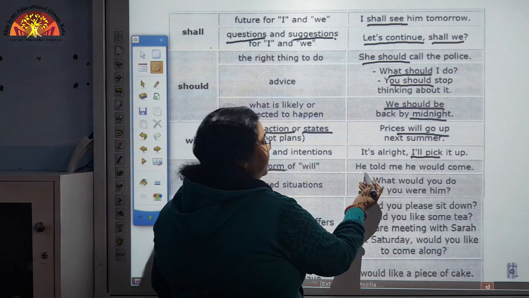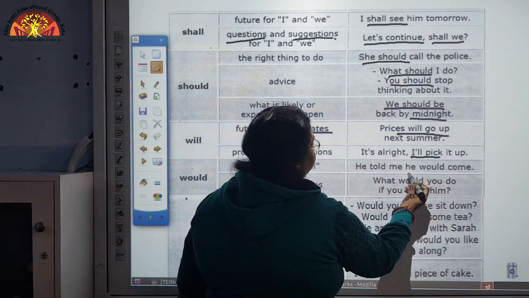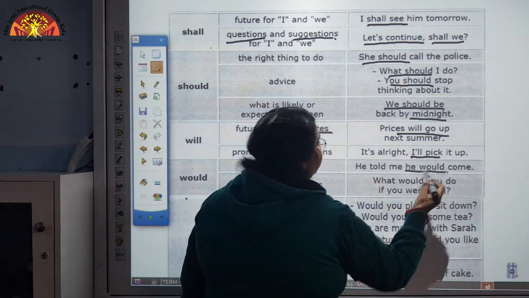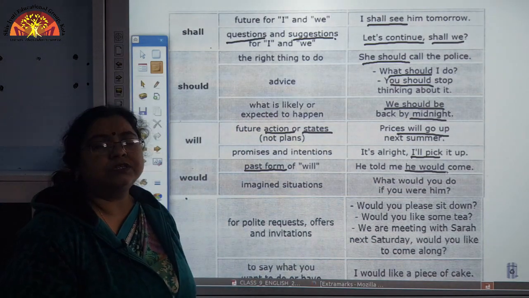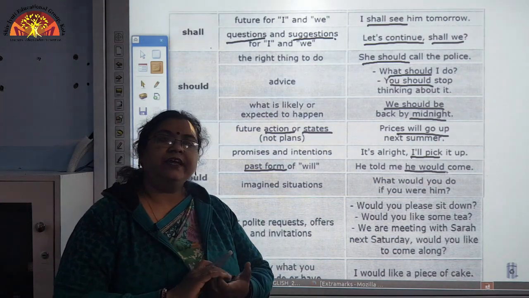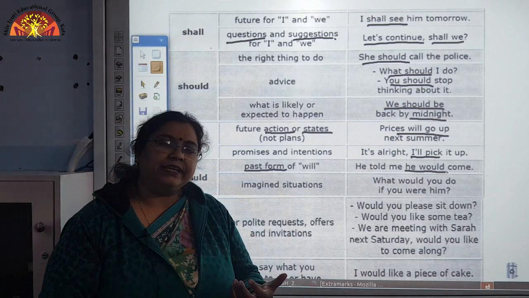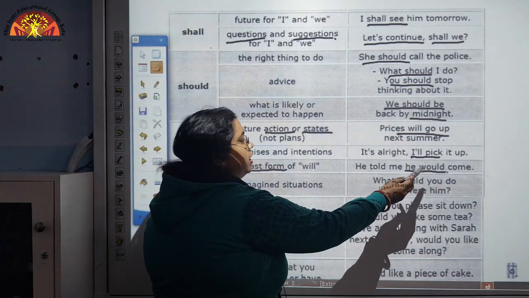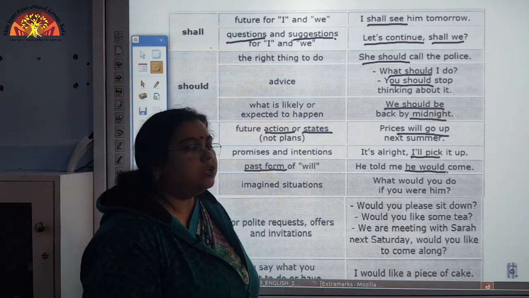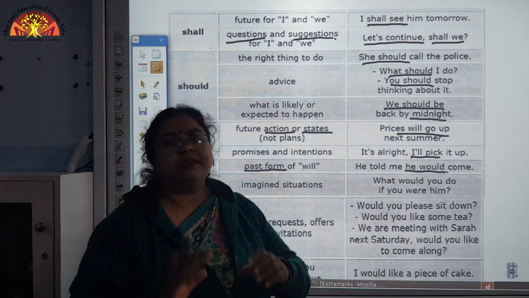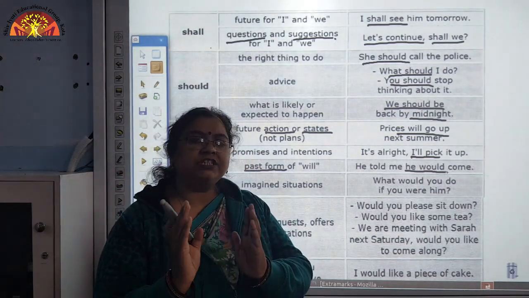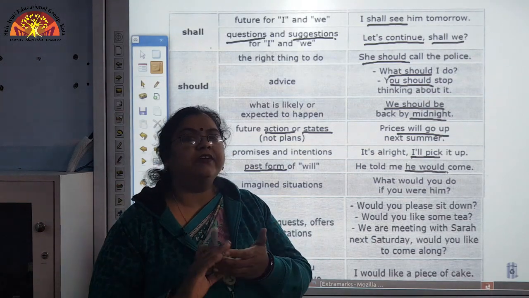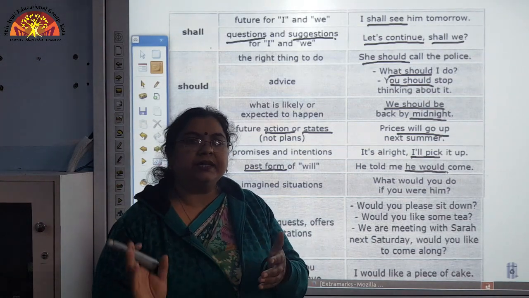See here: he told me he would come. So, what has happened? The will has been changed into the past form, and whenever we write will in past form, we write would.